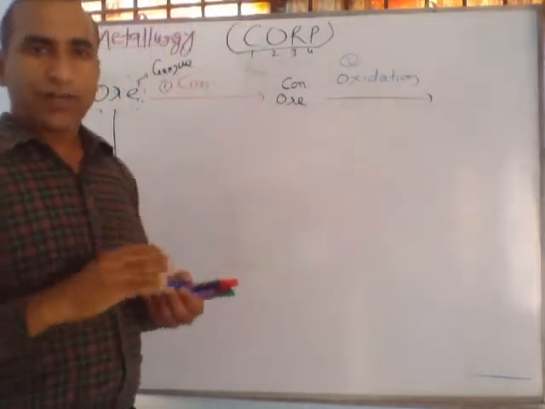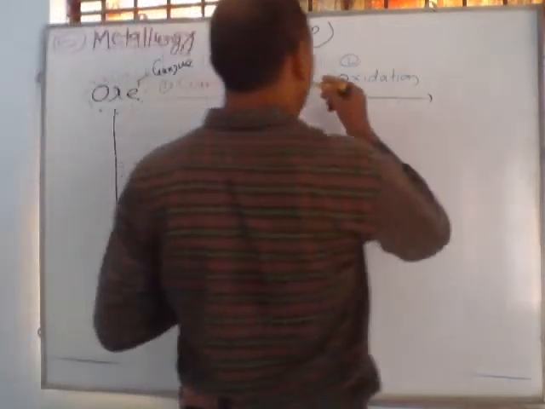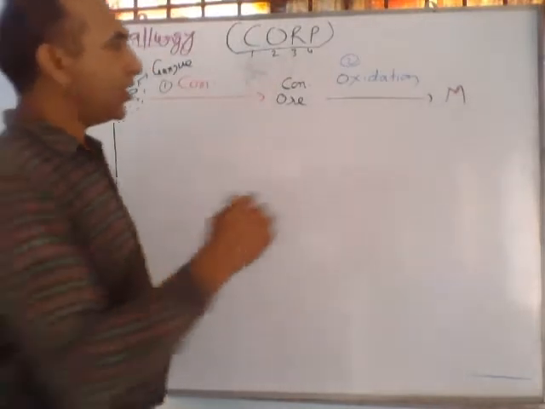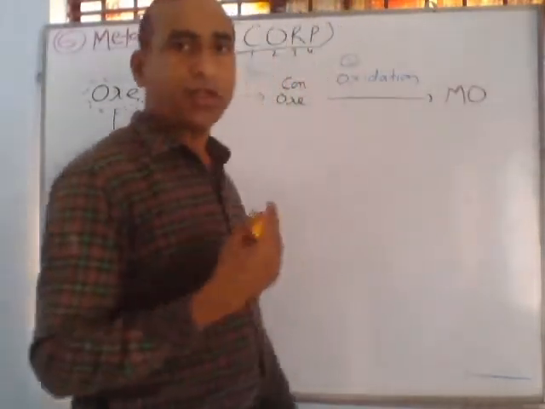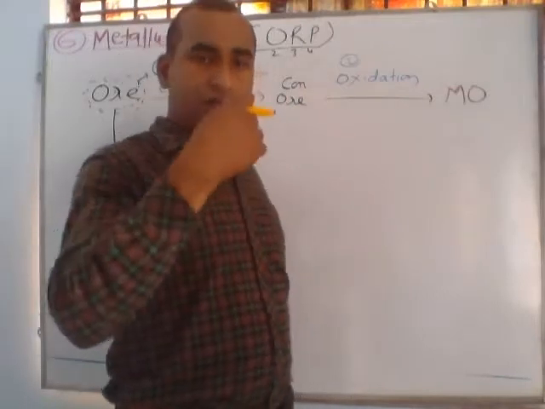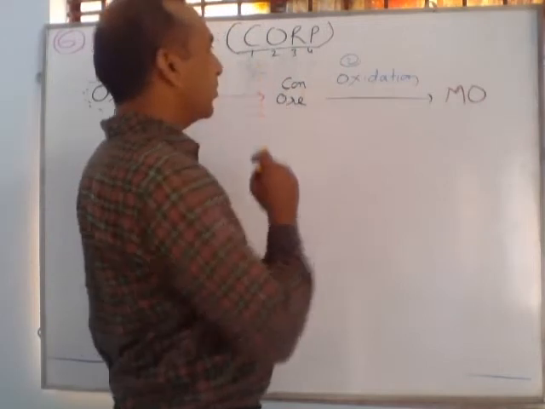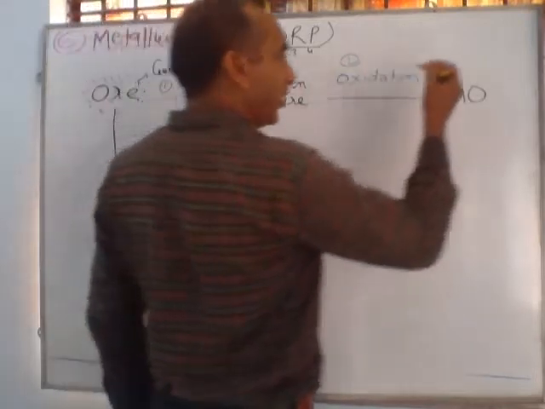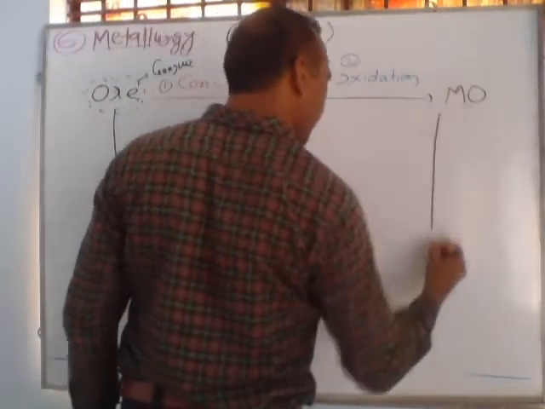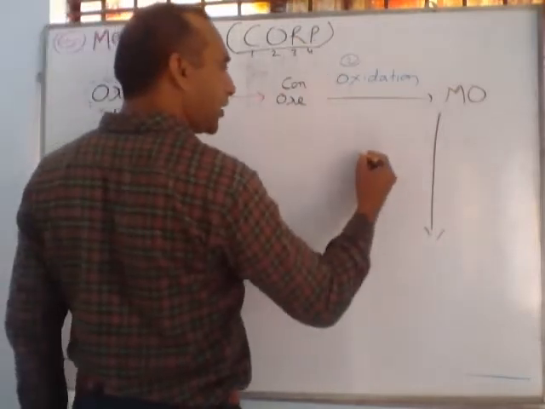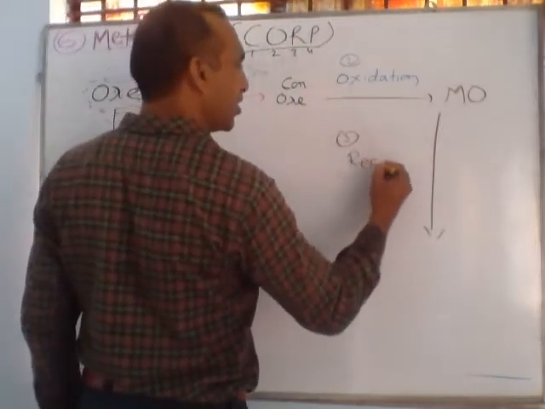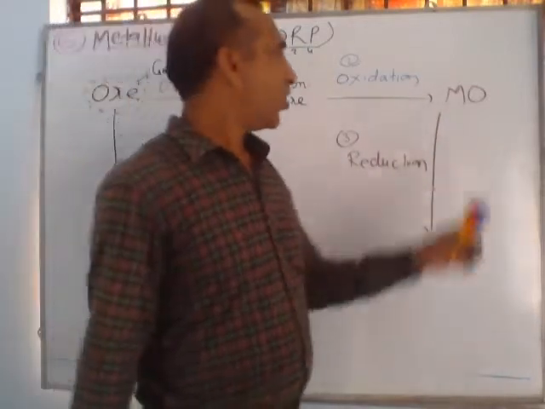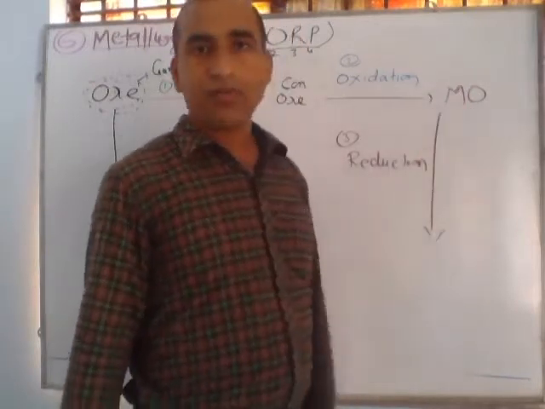After oxidation, the metal in the form of oxide is obtained. In oxidation, we are using oxygen. So from concentrated ore, the metal reacts with oxygen to form metal oxide. The third step is R, which stands for reduction. Reduction means obtaining metal from its oxide.